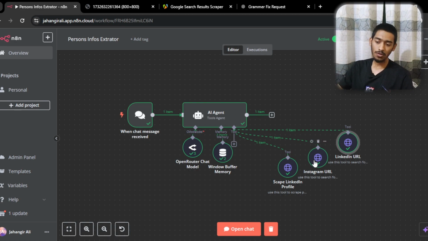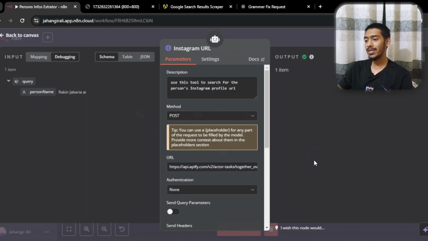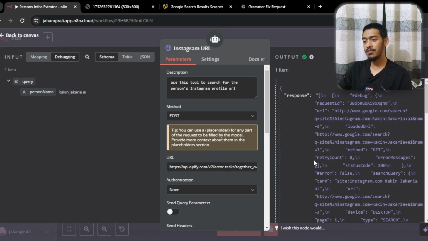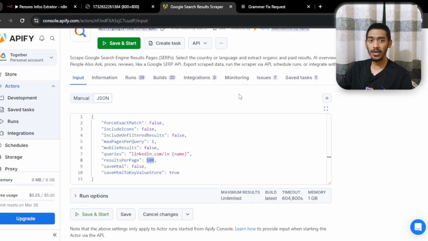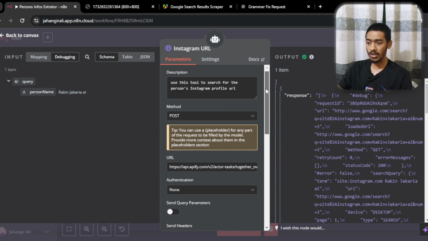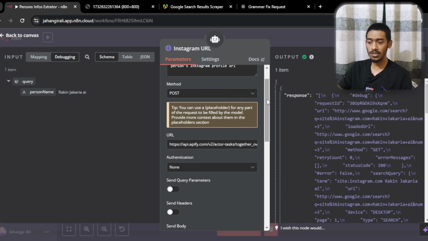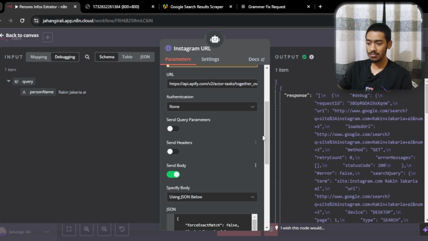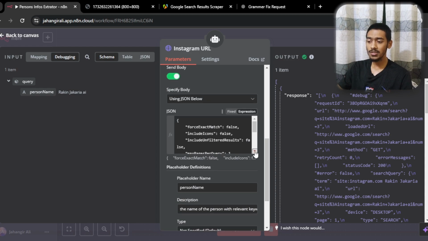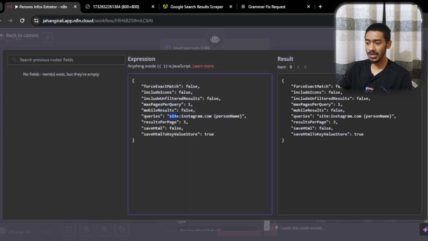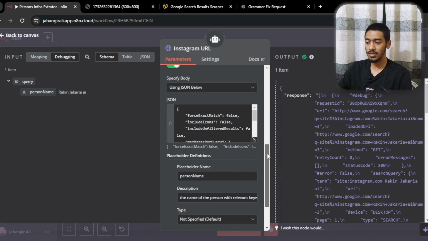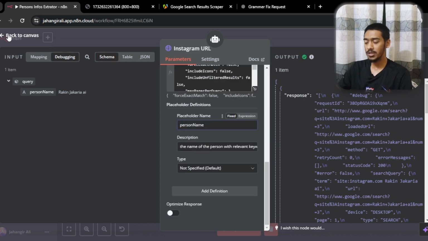And the second thing is called the Instagram URL, and everything is the same. I'm just using the same API actor in here. So again, post the same URL, I didn't change anything, and then send body. But in here I just did one thing. Instead of searching for linkedin.com, I'm just searching for instagram.com. So that's how I can find the URL of the Instagram profile. And everything is the same, I just copied this, that's it.